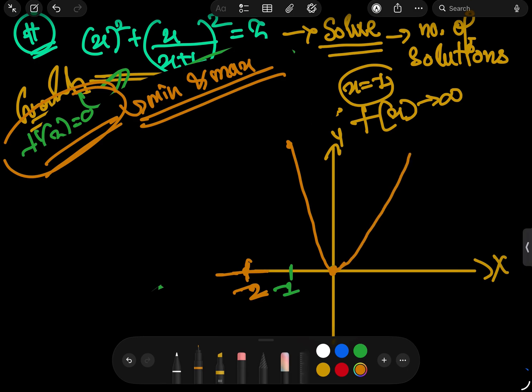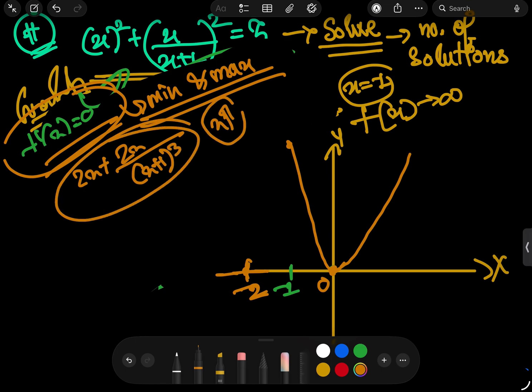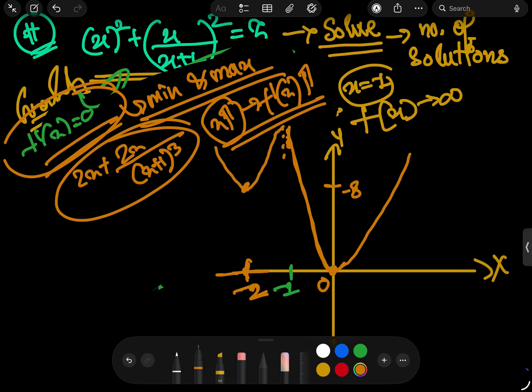This will be something like this, because from 0 to infinity it is a constantly increasing function. If you look at its derivative at positive x, if I increase the value of x, here f dash x is also increasing, and here I will get a maxima at minus 1, and because at minus 2 I am getting a minima here, and again a decreasing nature is something like this. We are having an asymptote at x equals minus 1. At x equals minus 1 I'm having an asymptote.